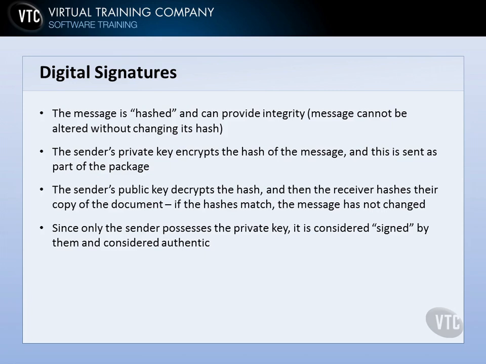So if it's encrypted with a private key, only the corresponding public key can decrypt it. So the recipient uses the sender's public key to decrypt the hash, and so then they have the hash value. Then they hash the document themselves, and if the hashes match, then they know the message has not changed. If the hashes do not match, they know that somewhere along the line the message changed.